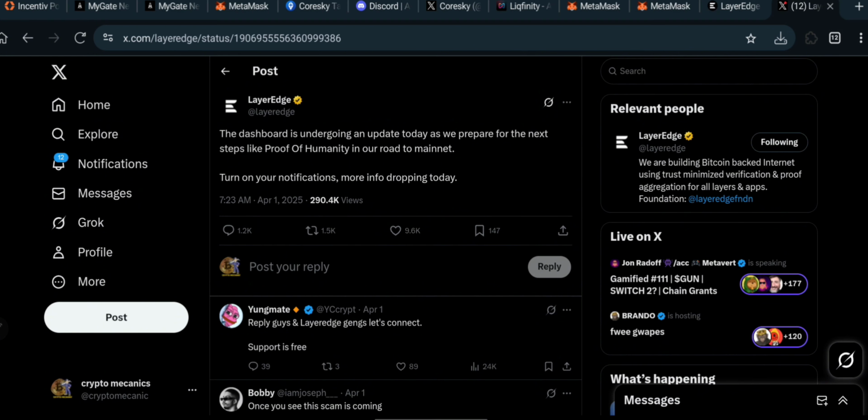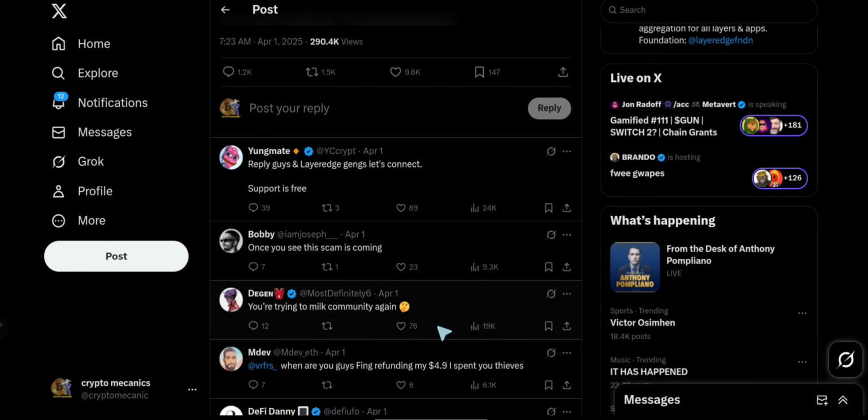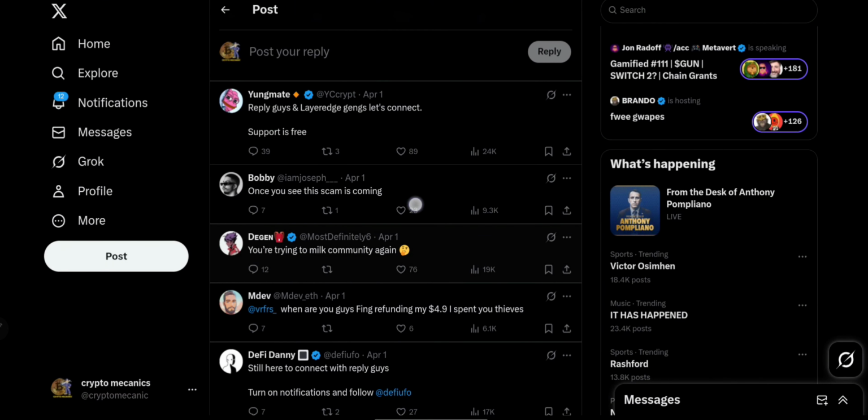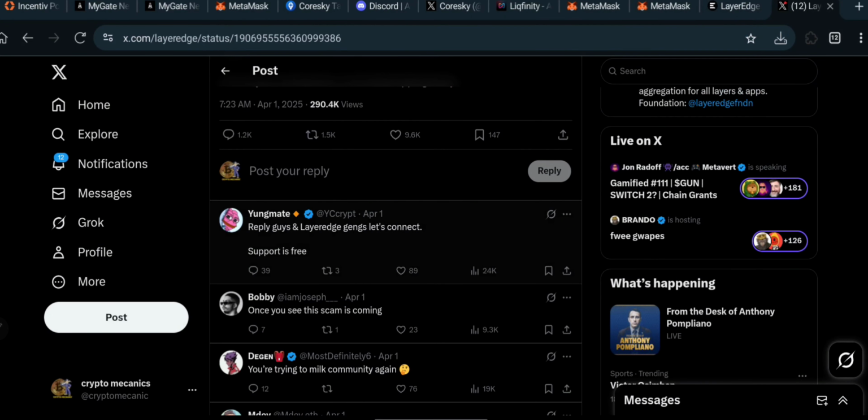But they have just given us a kind of warning that this is what they are about to do. And trying to prove that you are human, nobody really knows if it is going to come with a cost. But as we have been participating in some other airdrops, proving that you are human usually comes with a cost. So it comes with a cost, all right?